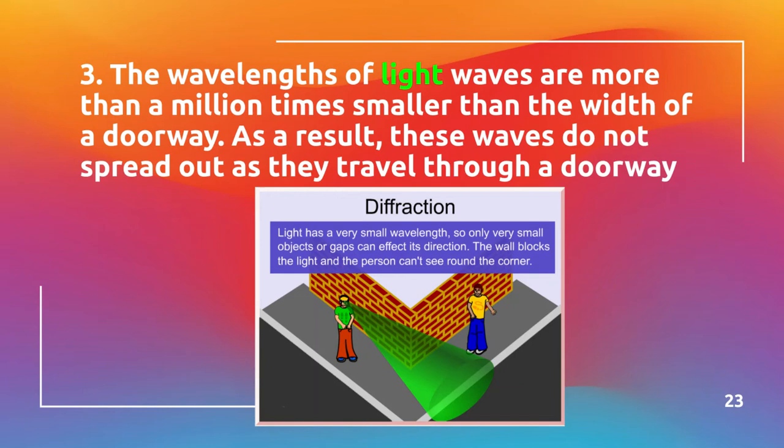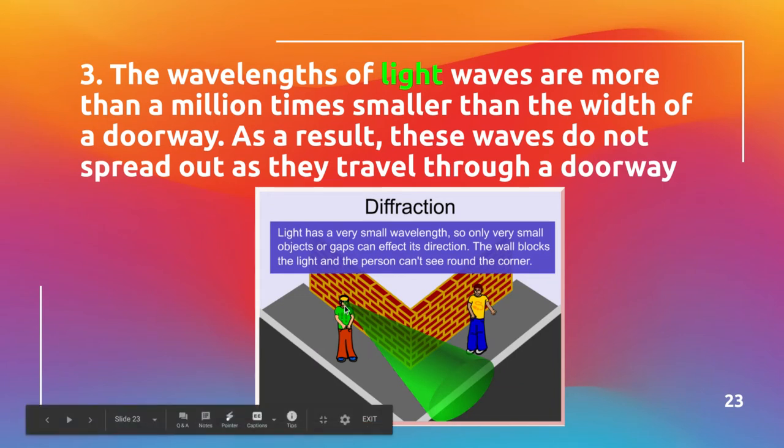Now, again, light can diffract as well, but it doesn't diffract as easily. So if this guy's wearing a headlight and singing or whistling, this guy would hear the noise because the sound waves would diffract, but the light would not, because the light would not spread out as it goes through the doorway. Light's not going to bend or diffract as much as sound because light has a much higher energy, so it's not going to bend as much.